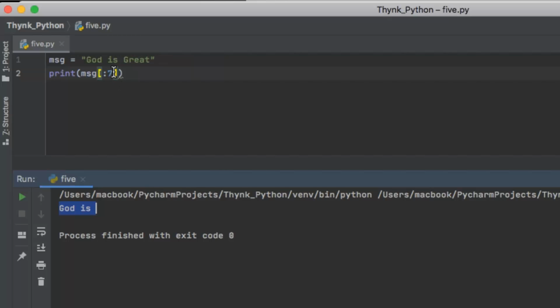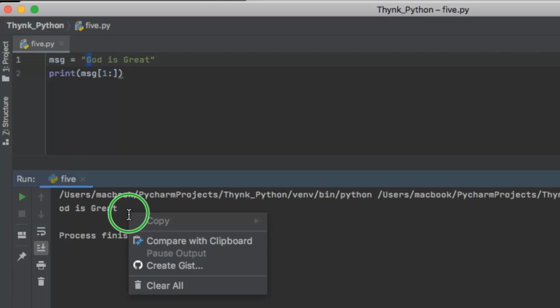Similarly, you can also start from, let us say, 1, and if I do not supply the end value, it will take the default value. The default value for the end is the length of the string, so it will go till the end, right? Let me show you by running the code. There, right? I've given 1, so it has skipped the 0th index, started from OD, and is printing till the end.